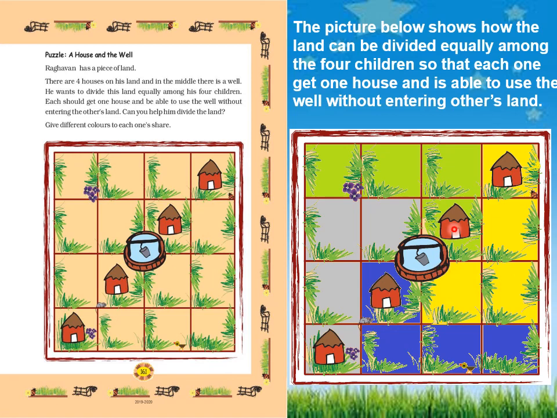Second house will get the second one, and they have to use the well without entering the others. So the second one will get 1, 2, 3, 4, and the third person will get the third house, and he has to use the well without entering the other's house. So he will take 1, 2, 3, 4, and the fourth one also will take 1, 2, 3, 4, and this way he will come and use the well without entering the other's house.